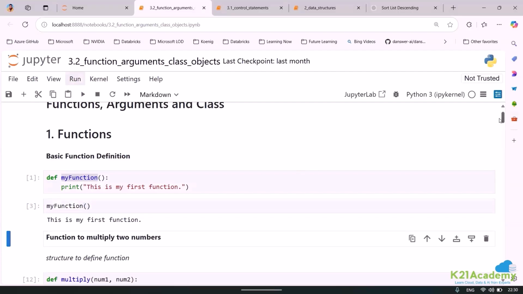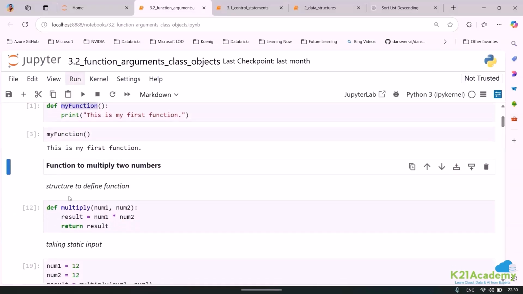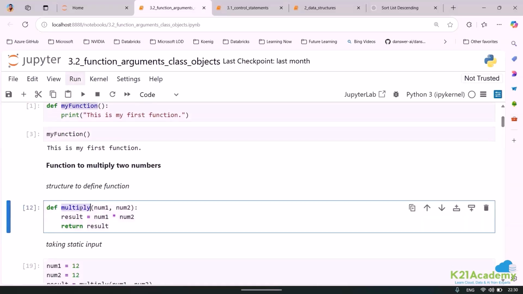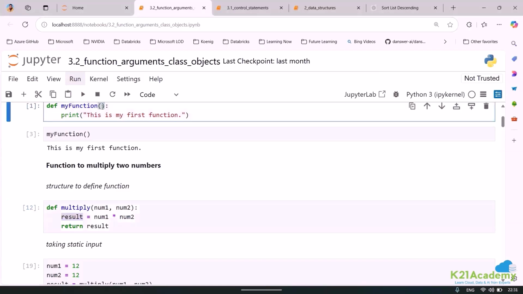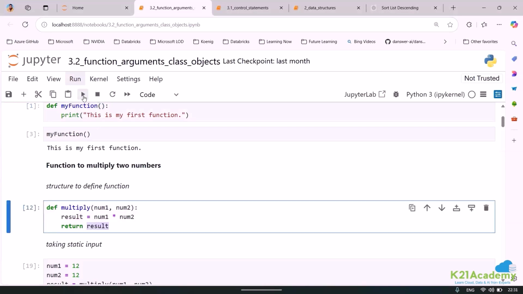Now, suppose I want to write a function to multiply two numbers. Here you can see, if I want to multiply two numbers, I'm giving it any name, multiply. What do I want to do? Number one, number two. Is it okay? Here I am saying result is equal to number one into number two. Now, whenever you have any parameter, you need to return the result that will be computed by this function. So this function is doing a task. What is the task that this function is doing, guys? If it is multiplying, it needs to return the result. Here, why was the result not returned? Because there was no parameter. But if you are doing some task, you need to return that task result. So right now I've just defined it.